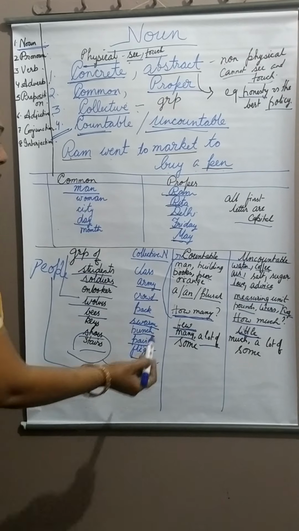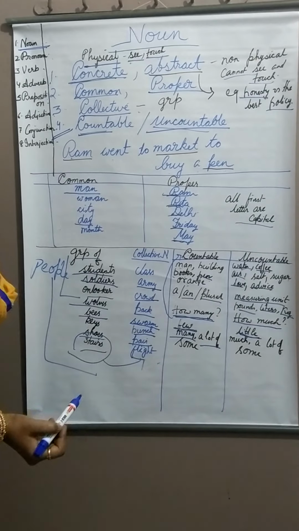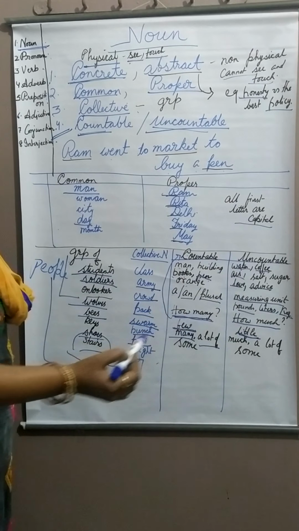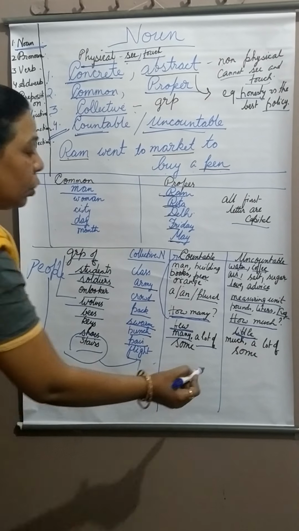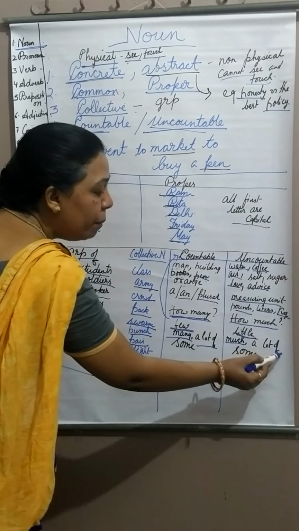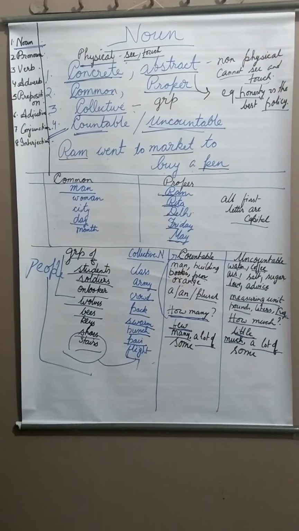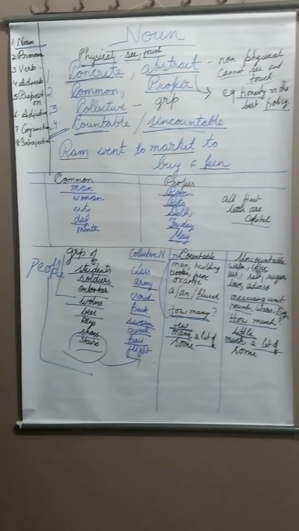So, you will say, I am having a lot of pens in my drawer. But here for the uncountable noun, if the quantity is large, which exactly you are not sure about, you will use much, or better, we will use a lot of. I want a lot of water as I am thirsty.